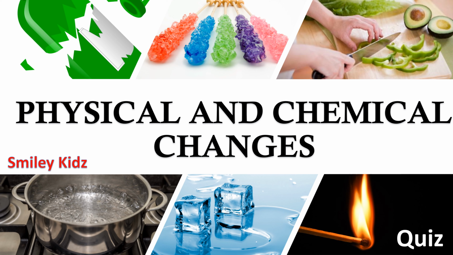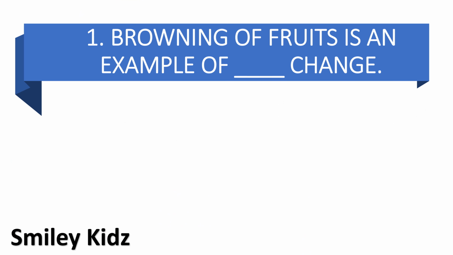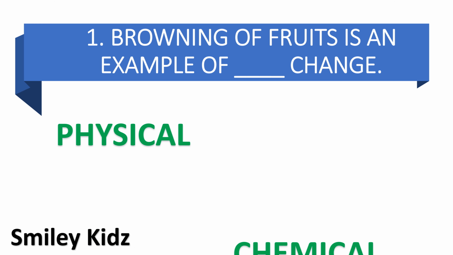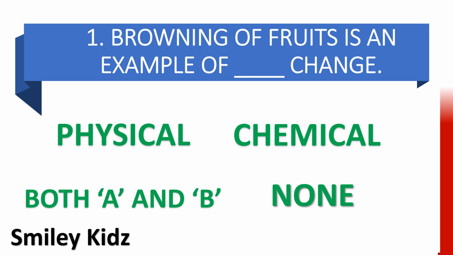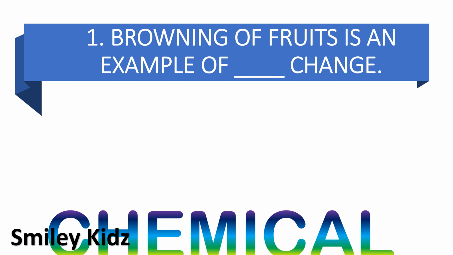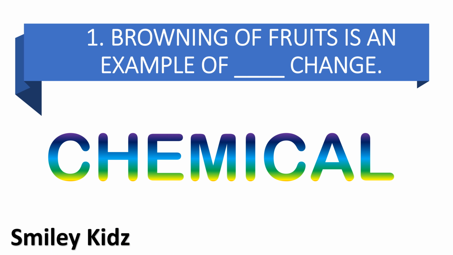Let's take a quiz on physical and chemical changes. Moving to question number 1. Browning of fruits is an example of dash change. Option A physical, option B chemical, option C both A and B, and option D none. Your time starts now. Your time is up. And the right answer is chemical. Browning of fruits is an example of chemical change.